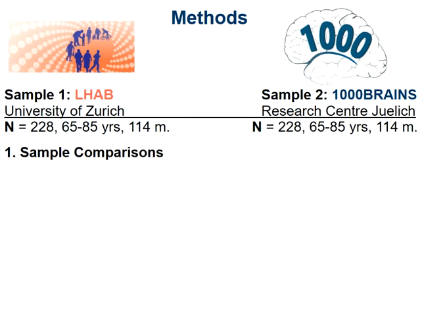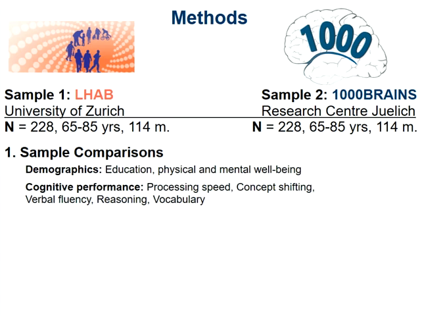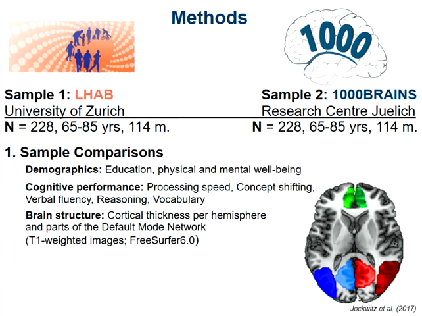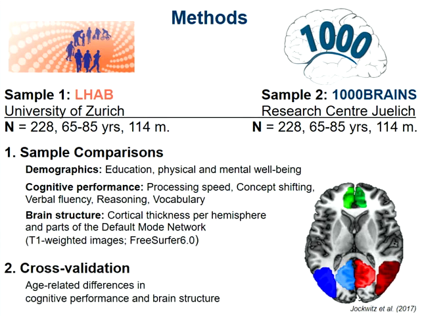Now, in the first step, we then did the sample comparison, and we did that with respect to the demographics, for example, education, with respect to cognitive performance, and here we looked at the domains of attention, executive functions, and language functions, and with respect to brain structure, and here we used cortical thickness as one measure of brain structure, and we extracted this for each hemisphere and for all the parts of the default mode network, as shown in the lower right corner. And then in the second step, we did a cross-validation of our age-related differences in cognitive performance and in cortical thickness in brain structure.